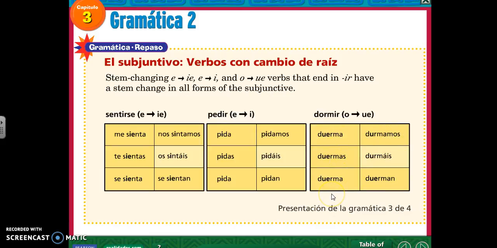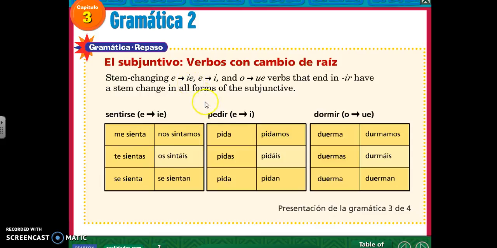So this set I want to look at in great detail with you. There's 3 changes we'll see. E to IE, O to UE, oh, I skipped one, and E to I. All right, so here's a couple of examples. Sentirse, you can see how the E went to IE in the boot. And look at this. It also made a change outside of the boot, but the change was an I. That's what happens with E to IE verbs, and we'll look at some more in a moment.